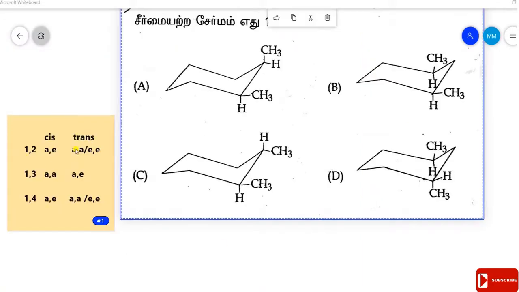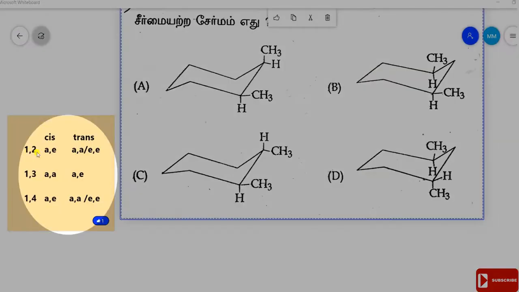What is the concept needed for this question? 1,2 disubstituted: the cis form is axial equatorial, and the trans form is axial axial or equatorial equatorial. 1,3 disubstituted: the cis form is axial axial, the trans form is axial equatorial or equatorial axial. And 1,4 disubstituted: the cis is AE and trans is AA or AE.